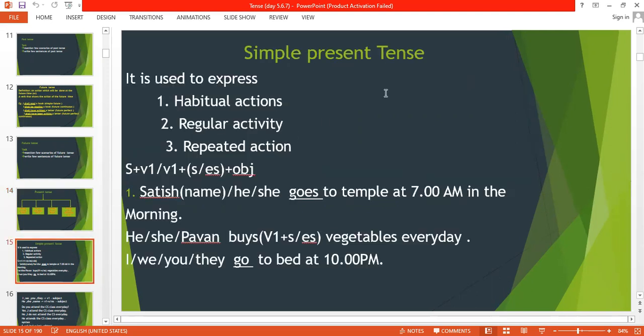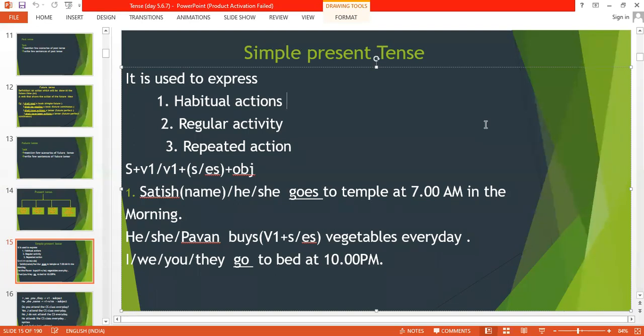Simple present is also used in case of habitual actions. Now, what is the meaning of habitual actions? Habitual actions are nothing but our habits, whatever unique habits a person has. For example, few people have the habit of having Maggie or tea in the midnight. Few people have the habit of speaking during their sleep or walking in the sleep, and many more unique habits.